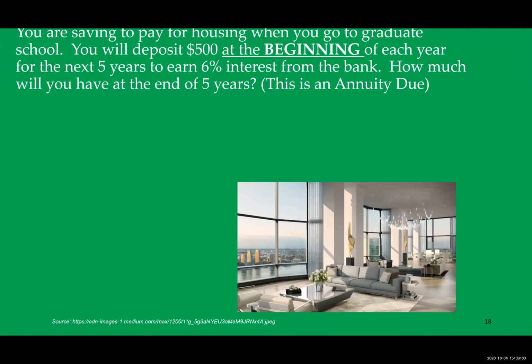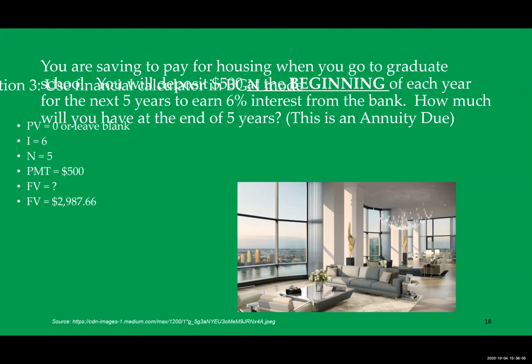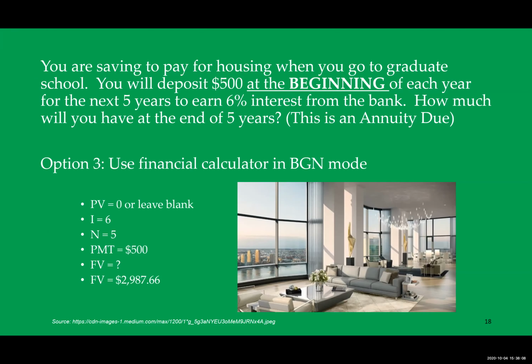Okay, so let's keep going. And now let's look at a different option. Same question, but the way we're going to solve this one is instead of using the equation, we'll use a financial calculator. And with the financial calculator, again, present value is irrelevant. Your interest rate is 6%. Your N is 5. Your payment is how much you'll be depositing at the beginning of each year, and it's 500.